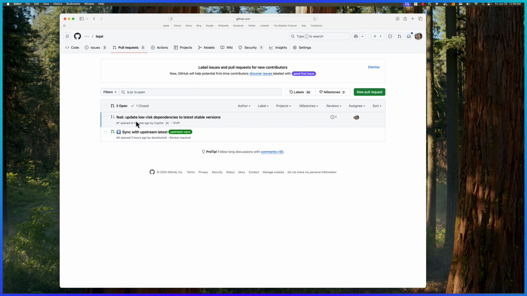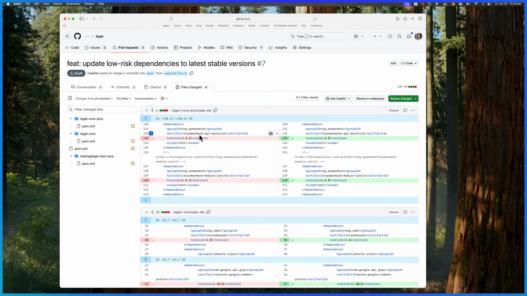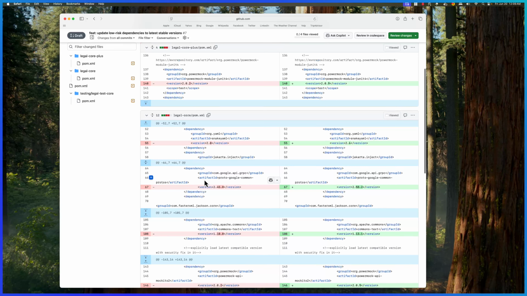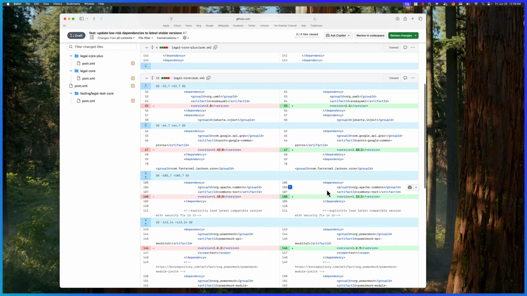So right here is our update low risk pull request. And let's see the files that have been changed. So it's bumped the power mark from 202 to 209. It found that one. Okay, it's bumped SnakeYAML from 2.0 to 2.4, a little bit risky.